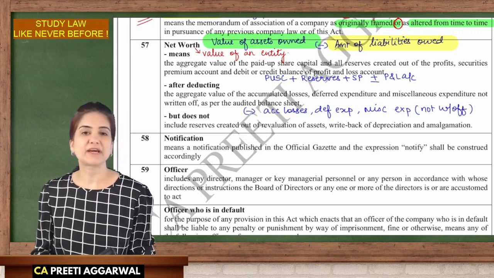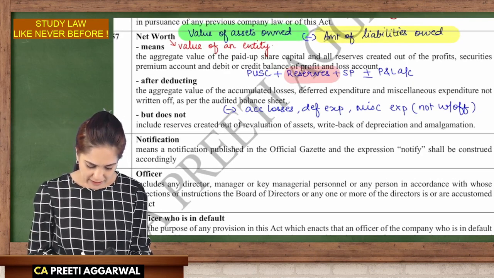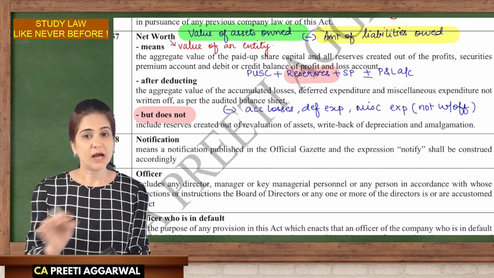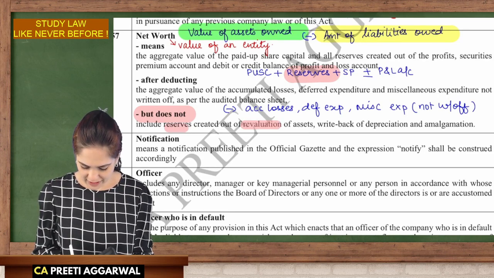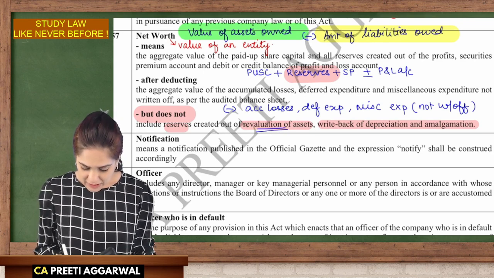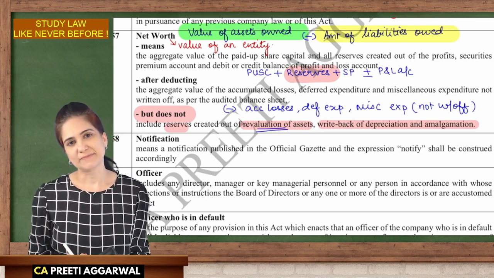Now, there is a clarification over here. See, we are including the reserves, but although we are adding the reserves, we are not going to include the reserves which are created out of revaluation of assets, write back of depreciation and amalgamation. Does revaluation of asset represent actual profit?